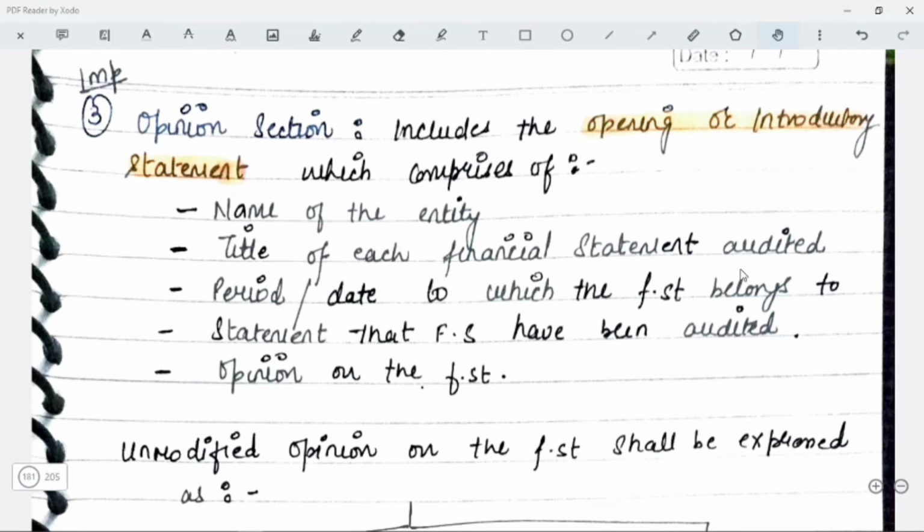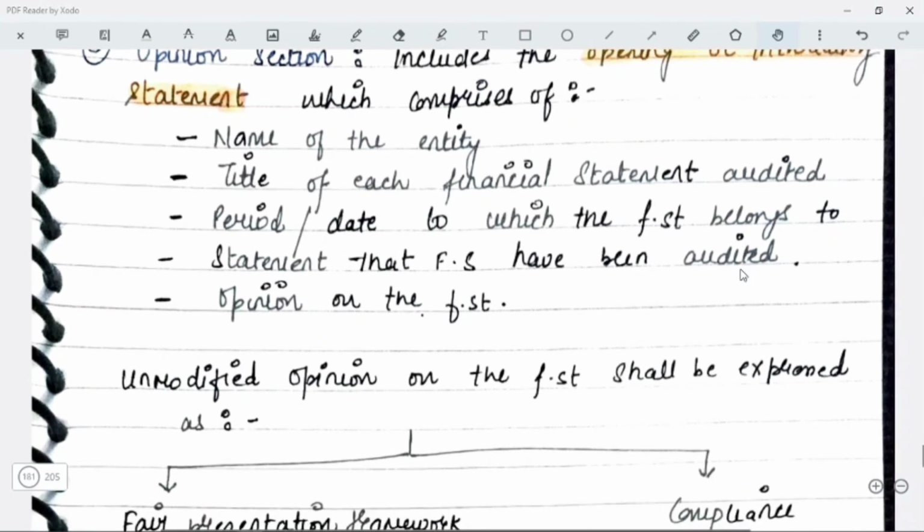Third is the opinion section, which includes an opening or introductory statement, which comprises, first of all, the name of the entity, second, the title of each financial statement audited, and third, the period or date to which the financial statements belong. Fourth, the statement that the financial statements have been audited and what the opinion on the financial statements is. Now, this is going to be the sequence in which you are going to mention the opinion section. Unmodified opinion on the financial statements shall be expressed as follows. In case of fair presentation framework, management is permitted to take some deviations.